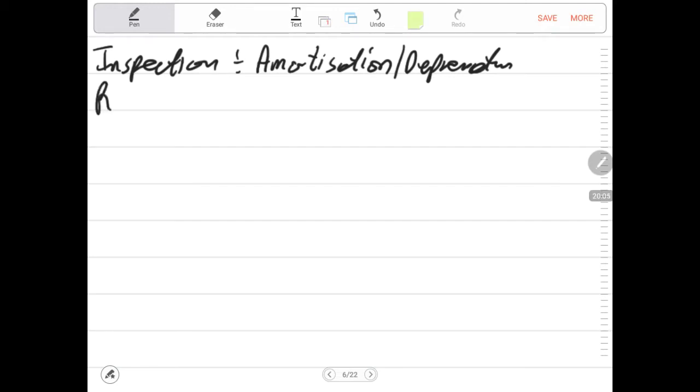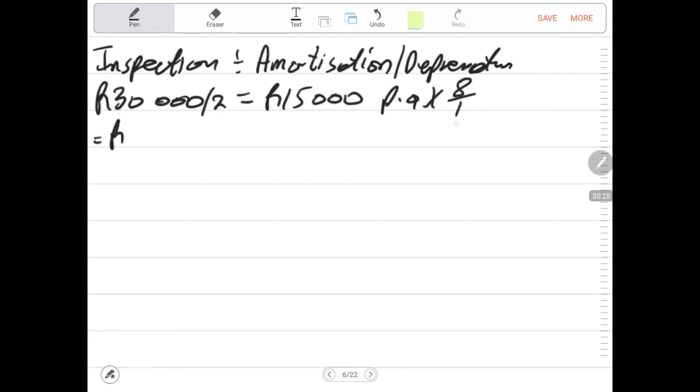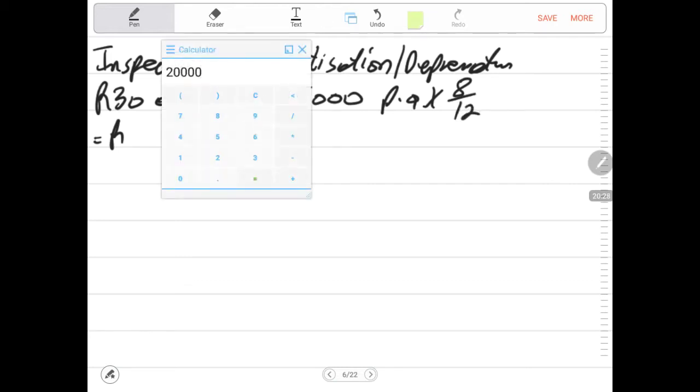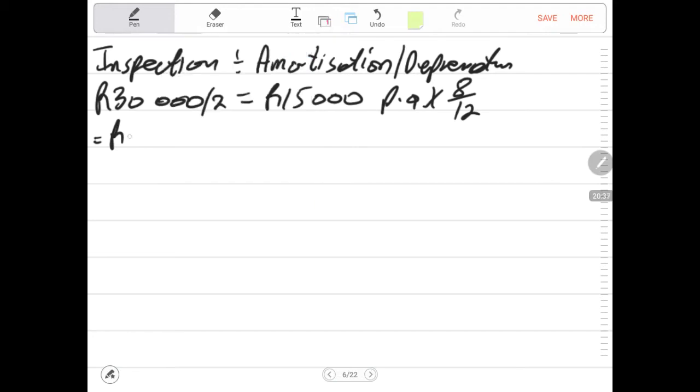So now we say the cost of the inspection, it is 30,000 and it's done every 2 years, and there's no residual value. We just divide by 2, then we realize that the depreciation or amortization per annum will be 15,000. Then we need it only for 8 months. We multiply by 8 over 12. Then the 15,000 of the amortization or depreciation for the full year times by 8 over 12 will give us 10,000.